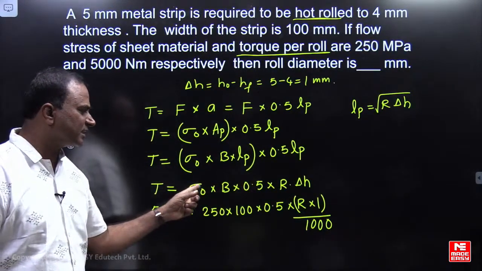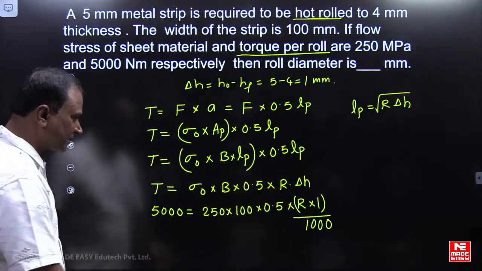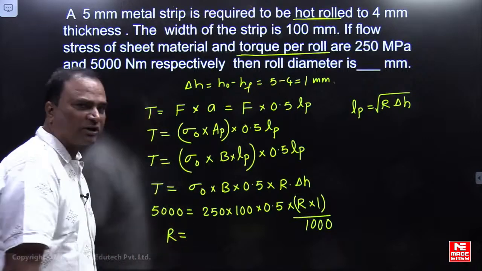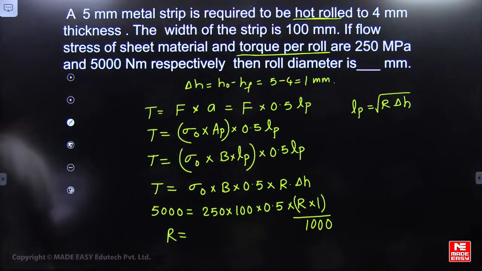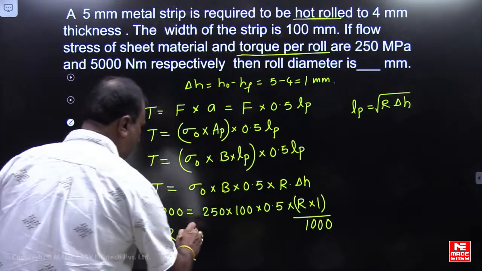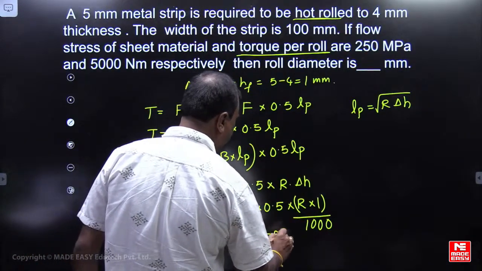Stress multiplied by area will give newtons, so we have to substitute in meters. From here, what is the radius? Tell me what is the diameter. Very good. You calculated the radius first, then the diameter. Radius is 400. He is asking the diameter, friends: 800 mm.